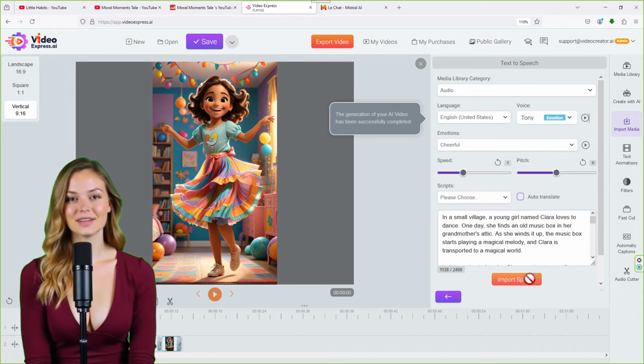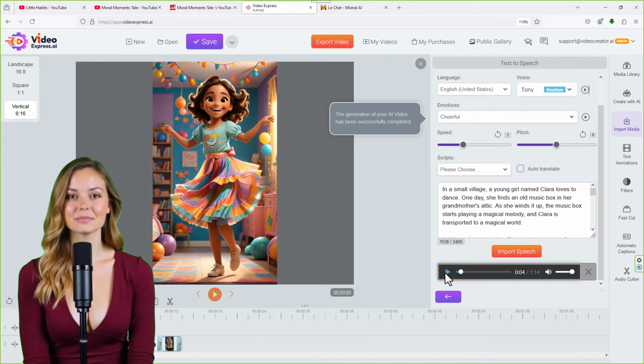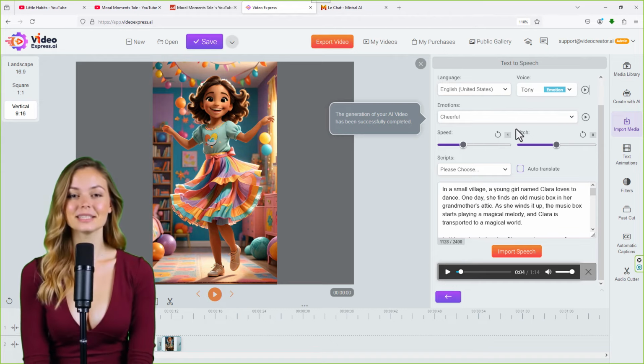Village, a young girl named Clara loves to dance. Wonderful, guys. I love this. I love this. It's really, really cool.